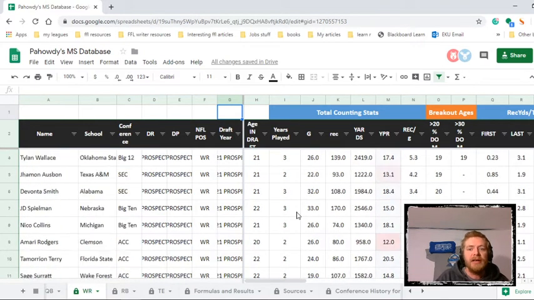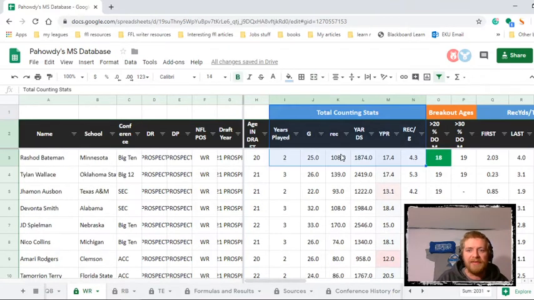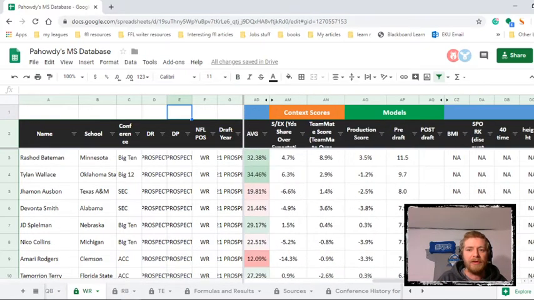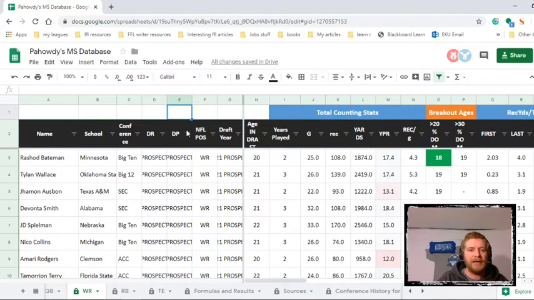And there it is. You can also see the counting stats up front, like how many yards they had in total for their career, what the receptions were in total for their career. So, easy, quick references. It feels cleaner to me, feels like a better organization, and yet I'm still including all the information for anyone who likes to nerd out like me and look at a huge, massive 153 column data set. So that's the way I have it organized. Hopefully it's cleaner and will scare off a lot fewer people.